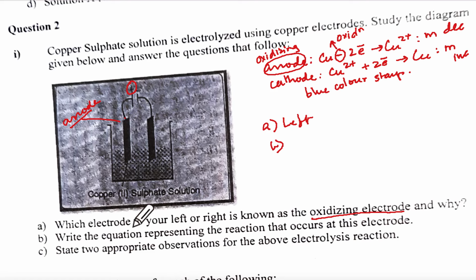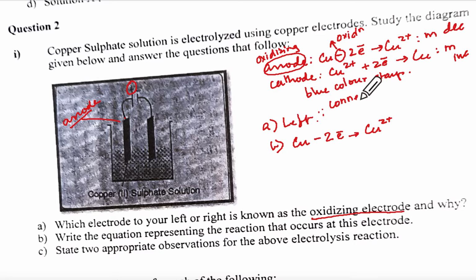What is your B answer? Write the equation representing the reaction that occurs here. We already written this, no? Next question, you have to say why as well. Oh, why also, no? Yeah. Why it will be like that? Tell me left.